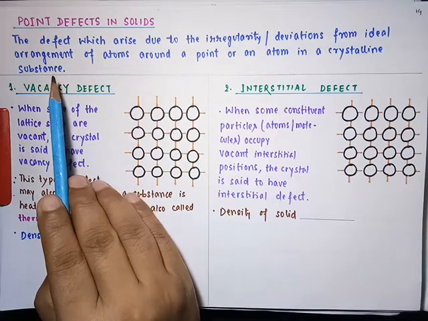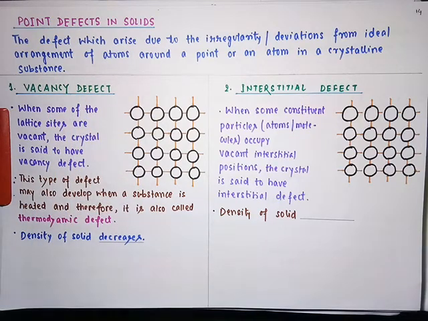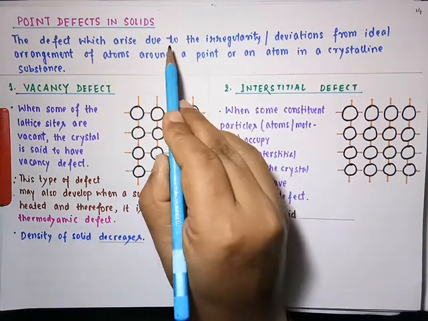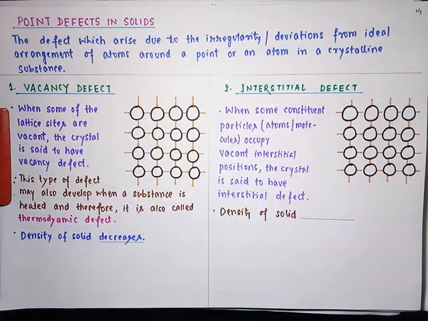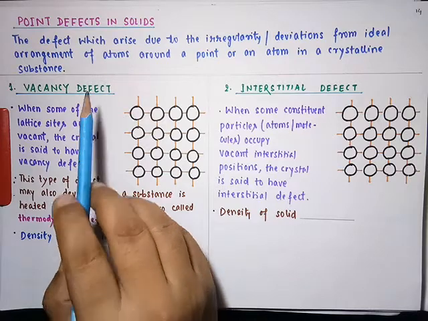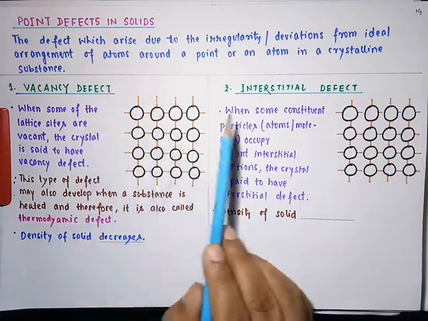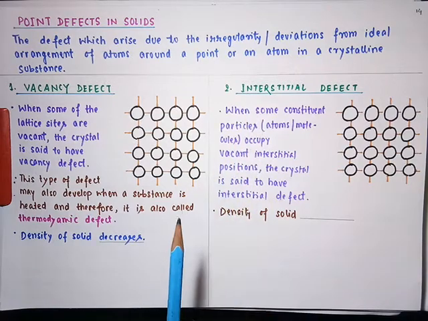What I have told you just before, that if we have particles missing from their point positions, it will result in point defect. So student, here you can see that this point defect is of two types: vacancy defect and interstitial defect.